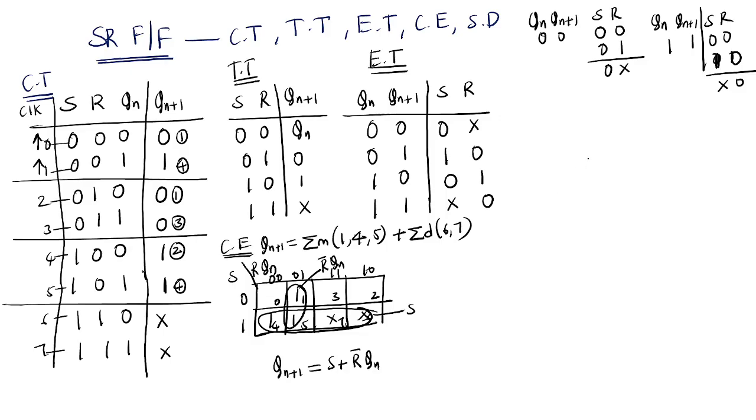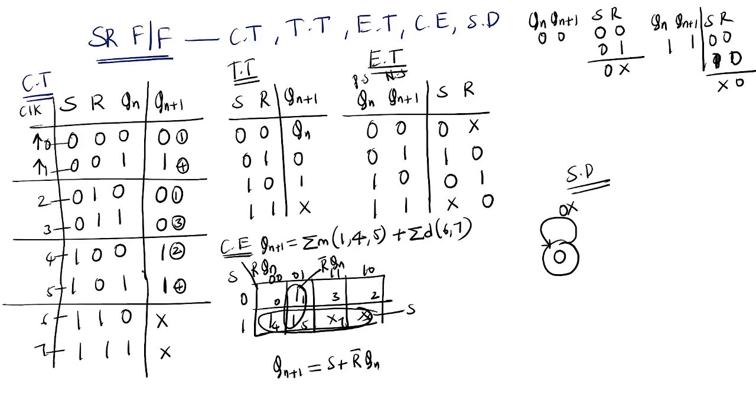Now, next, the state diagram. From the excitation table you can draw the state diagram. This is present state and this is next state. You are at 0. Present state is 0. What is the next state? It will be the same state, no? What are the inputs? 0, don't care. Did you understand?